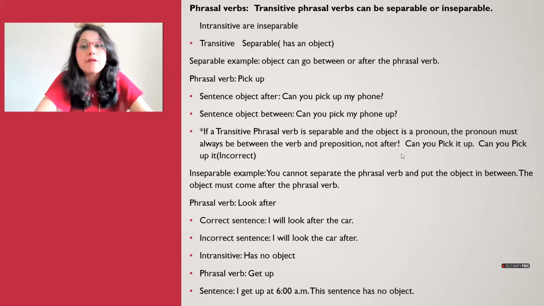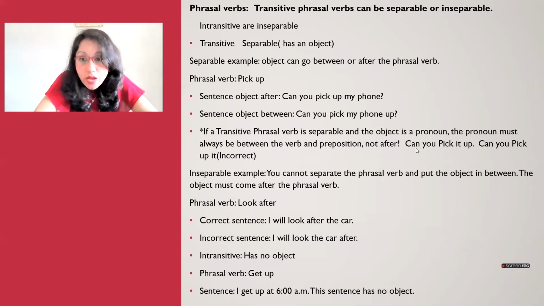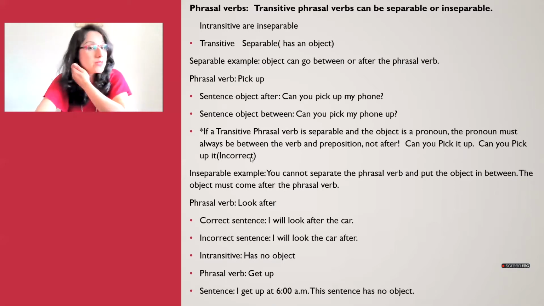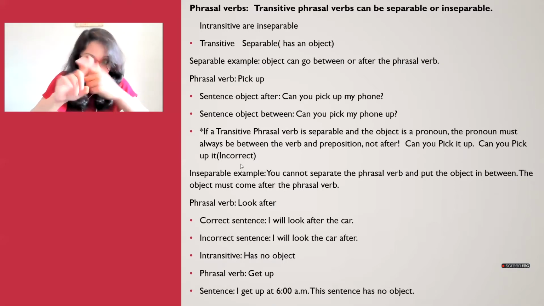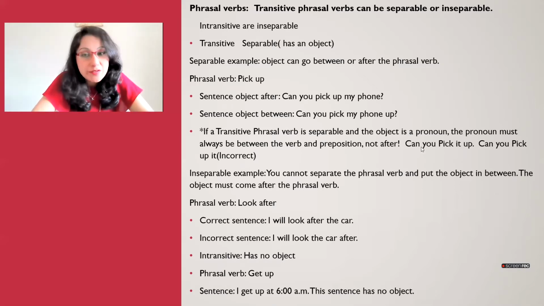When you have the object as a pronoun, the pronoun always comes in between. So you can only say, can you pick it up. You cannot say, can you pick up it. Like I said over here, it's incorrect. Not possible.